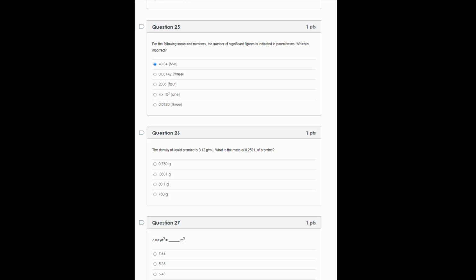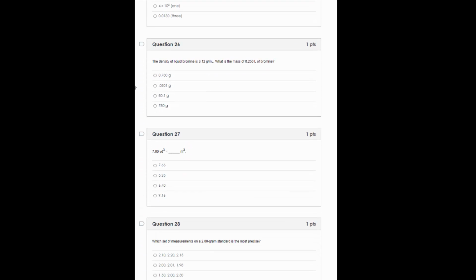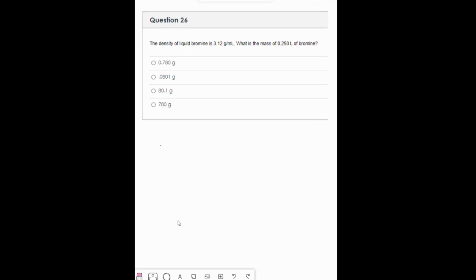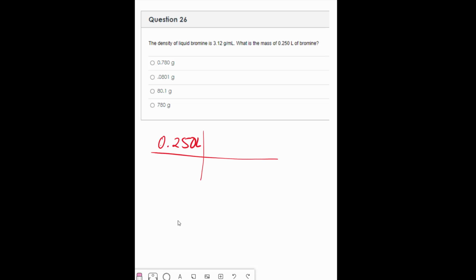Number 26. The density of liquid bromine is 3.12 grams per milliliter. What is the mass of 0.25 liters of bromine? Well, we're going to use dimensional analysis here. So I'm going to start with my 0.250 liters of bromine, and I'm going to convert it to milliliters.